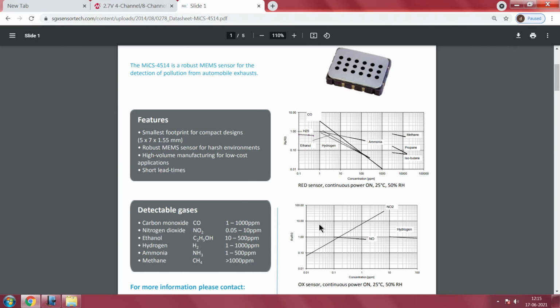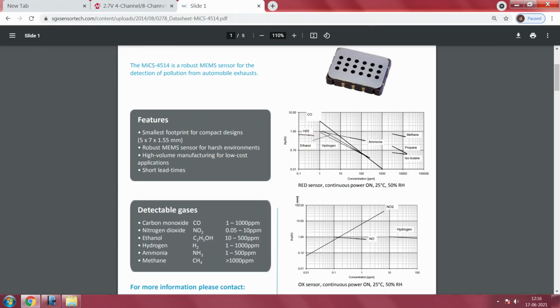Now R naught is something that you have to somehow measure once under a clean environment. You have to do it assuming that there are no gases around you, and you make a measurement of that R naught value. R naught is nothing but a resistance value which this system is giving. Then Rs is the measured value of the NO2 that you are interested in measuring, in an environment where there is the gas of interest. R naught is the environment you have placed, maybe a testing chamber, maybe a calibration place, somewhere where you are calibrating the sensor and obtaining R naught.